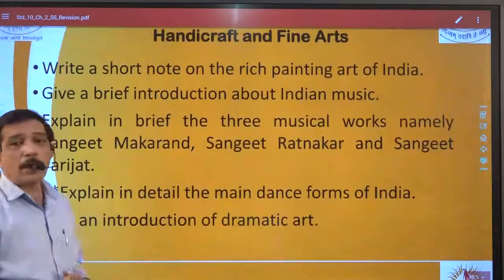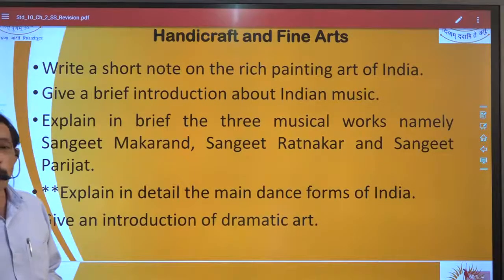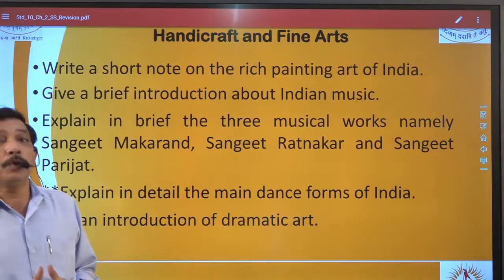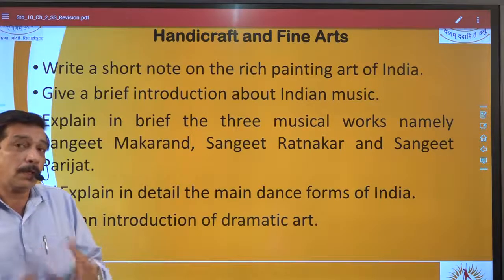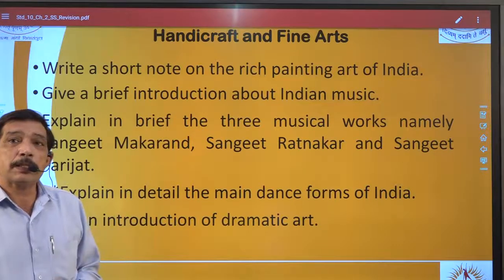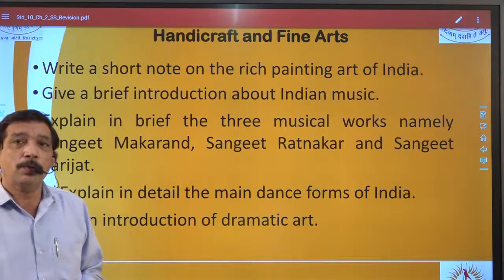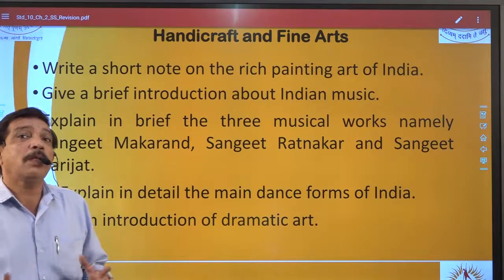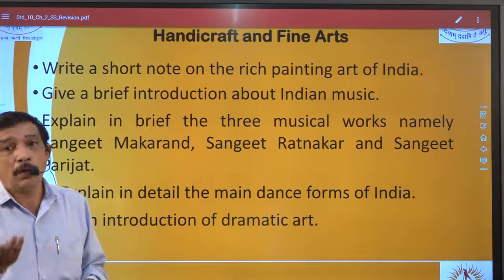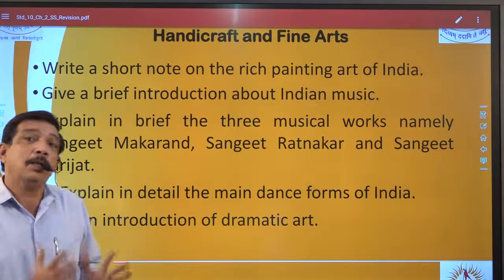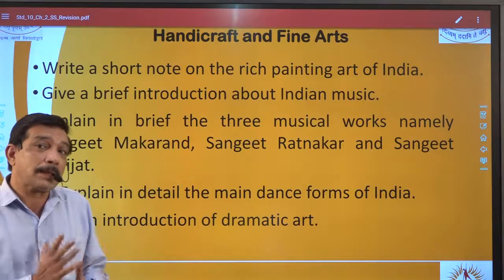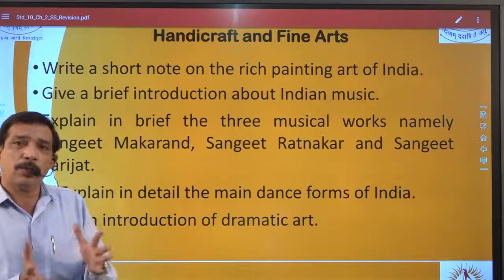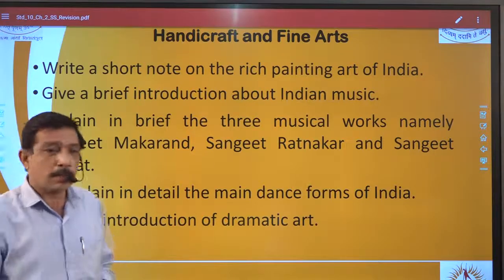The next one is write a short note on the rich painting art of India. Next question will be give a brief introduction of Indian music, right? What are the different things that we have to see in this question, that also we are going to look at, because many times the answer might be quite lengthy, right? And it will have 14 to 15 marks, yet a 3 mark question is asked for it. So we have to deduct some of the unimportant things and write only the important things, right? So that we cover that 9-10 points and we get 3 full marks.